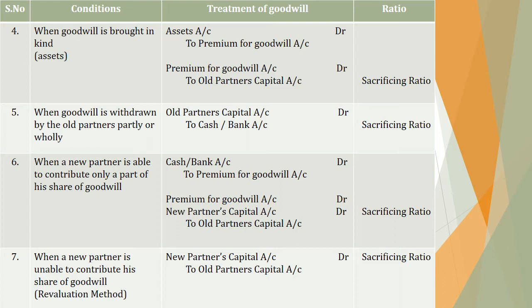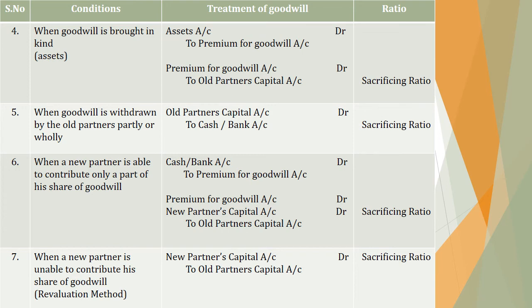For the amount that the new partner is unable to bring as his share of goodwill, the journal entry is: New partner's capital account debit to Old partners' capital account. So here, for the brought-in amount and the not-brought-in amount, we can make a compound entry also. And it must be distributed in their sacrificing ratio. Next, the seventh one, when a new partner is unable to contribute his share of goodwill, here we can use only the revaluation method. It means he has to bring some amount but could not bring the entire amount. For that, the journal entry is: New partner's capital account debit to Old partners' capital account, and it must be distributed in their sacrificing ratio.